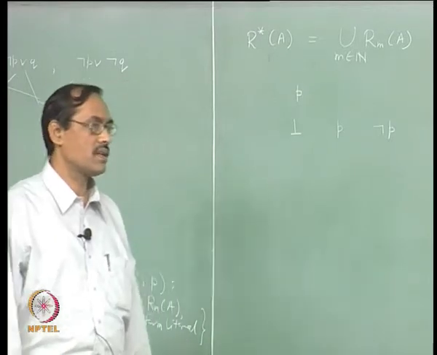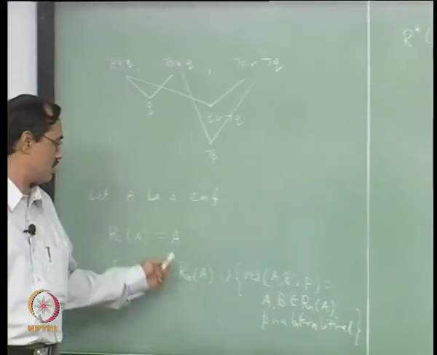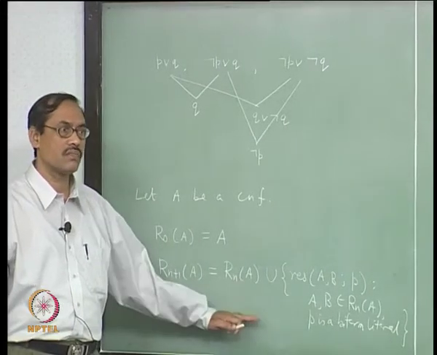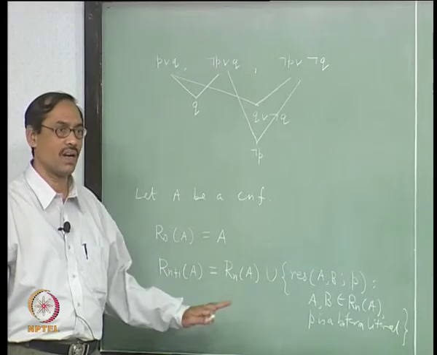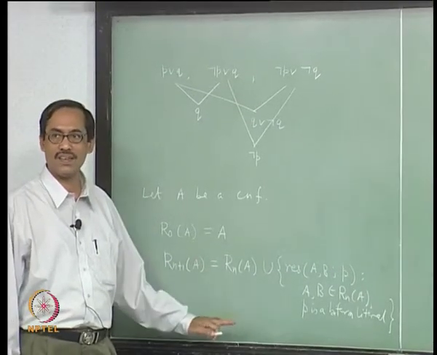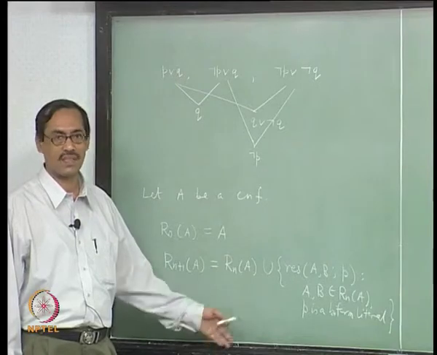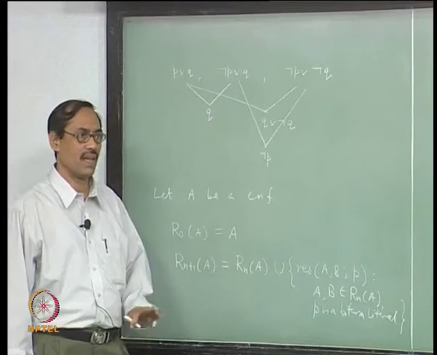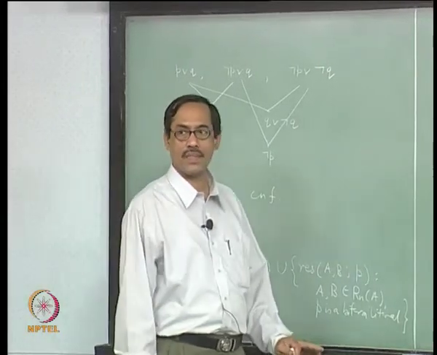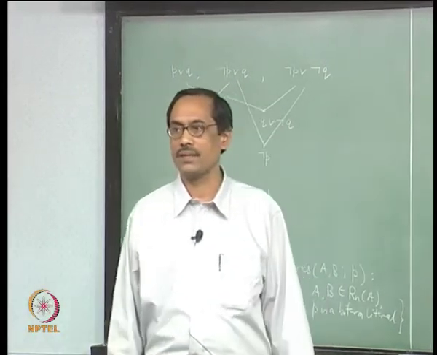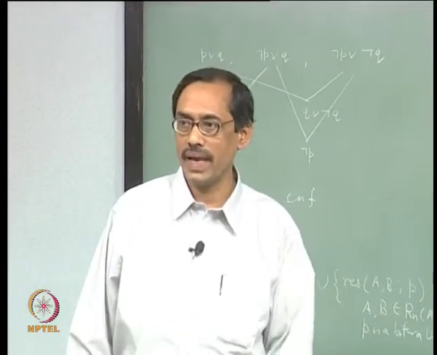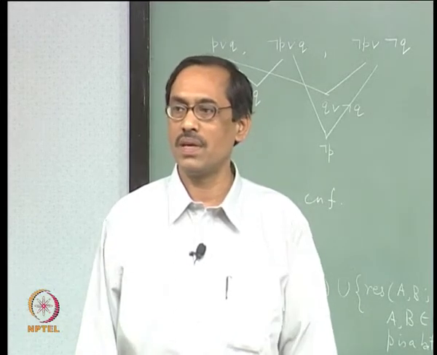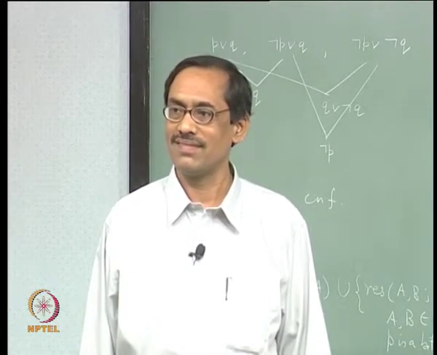Now, when you go for taking inductively these sets, resolvents of resolvents and so on, at some stage all the clauses will be over and no further additions can come, because it is finite. Therefore, R star A will be equal to R m of A for some m. Maximum possible is 3 to the power n, though they may not be interesting to us.